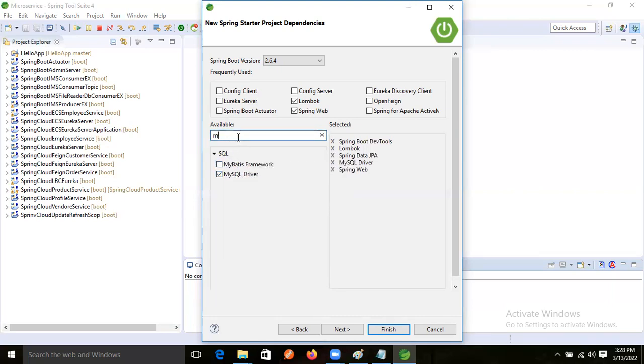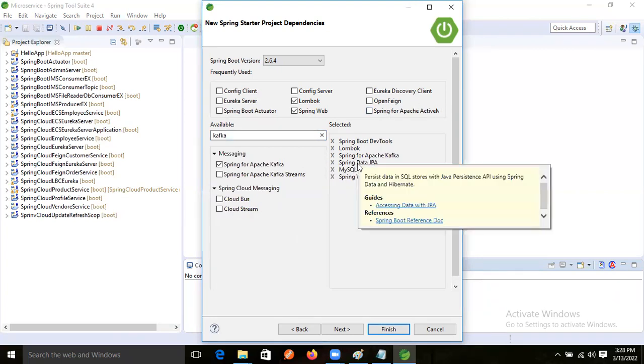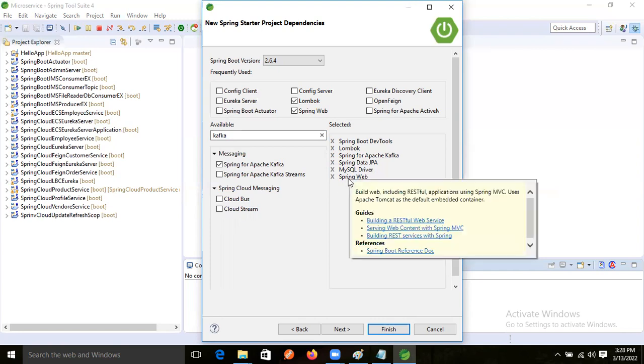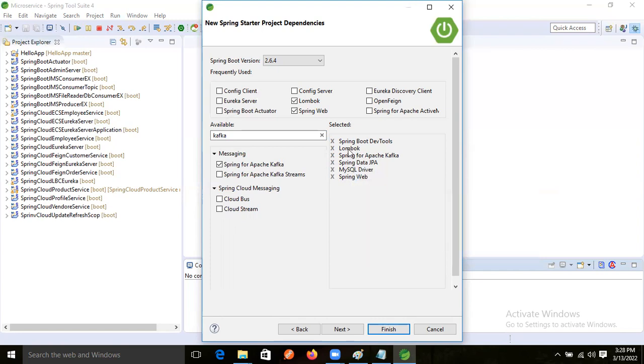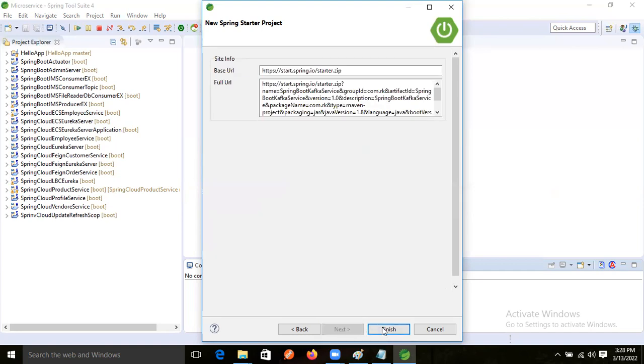After that, we need Apache Kafka. Apache Kafka, right? All the dependencies are there: Data JPA, Spring Boot Web, Lombok, DevTools we added, Apache Kafka also we added, and the MySQL driver. Now next, finish.